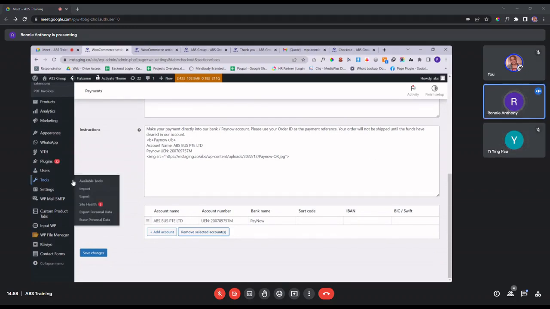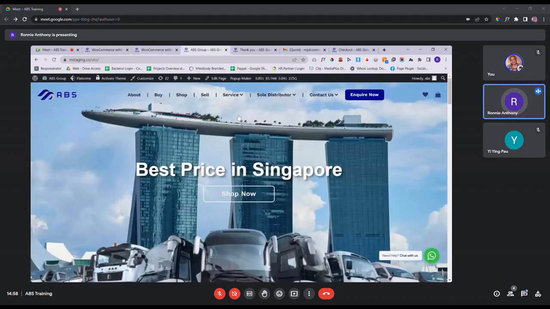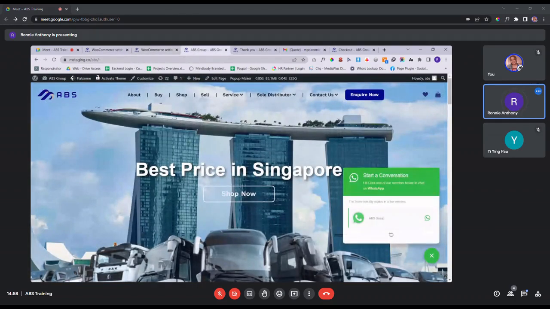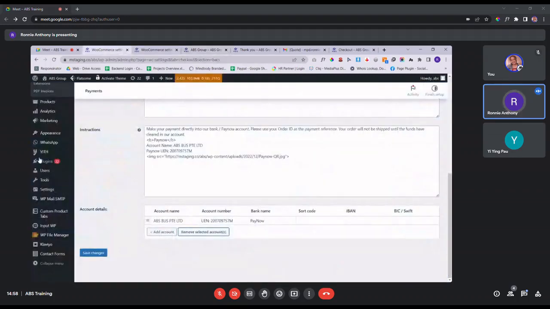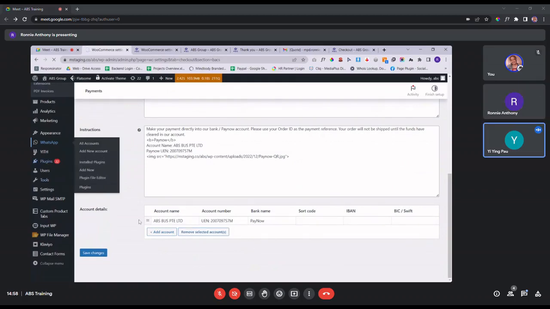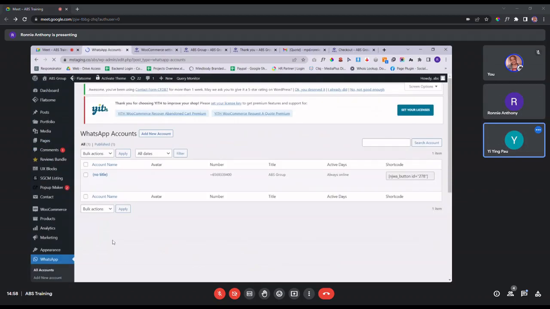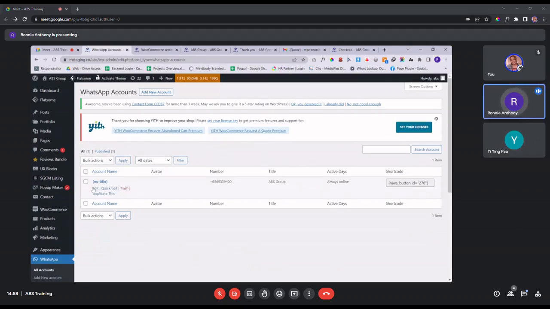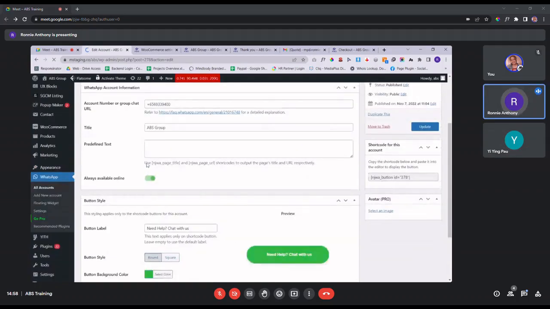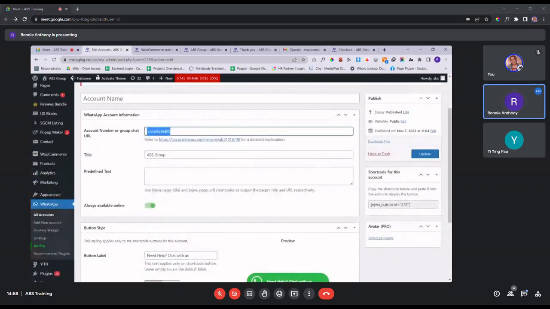Oh yeah, one more thing. You see, you have this WhatsApp portion. Let's say you want to update your WhatsApp number. You can do so inside this setting as well. You see this WhatsApp tab? You just click on this one. And you click on Edit right here, and then you just key in the new number over here. You can also change the title right here.